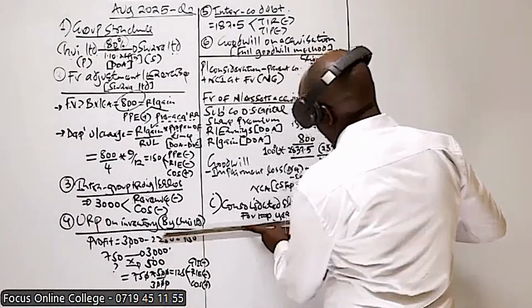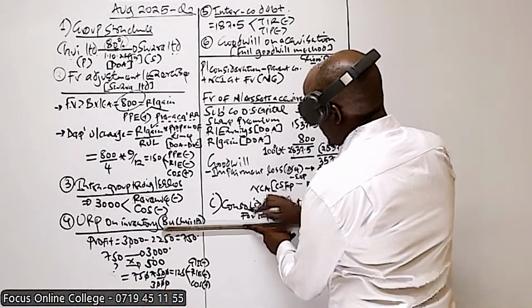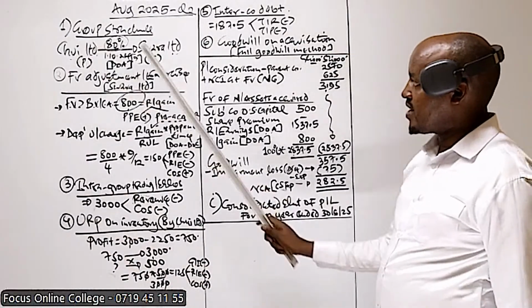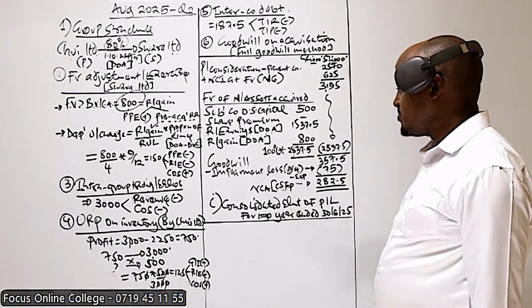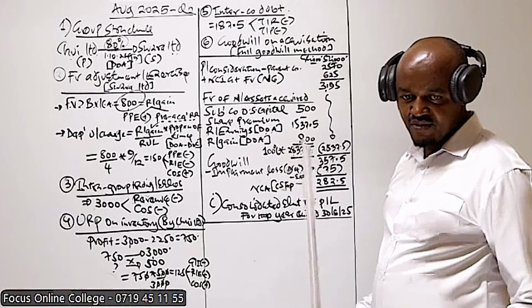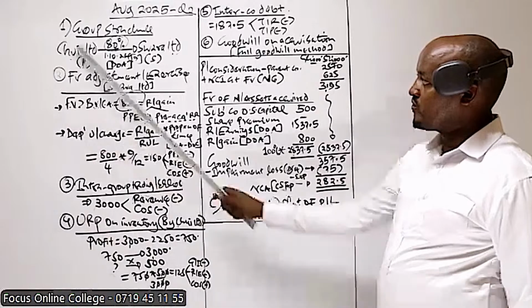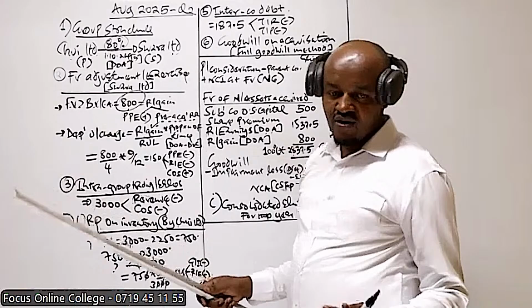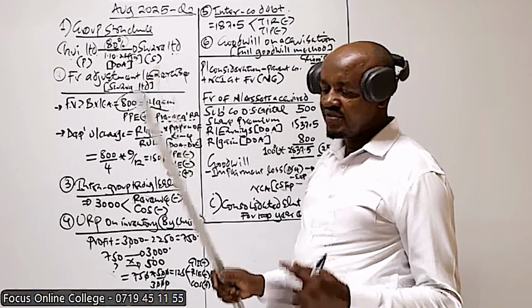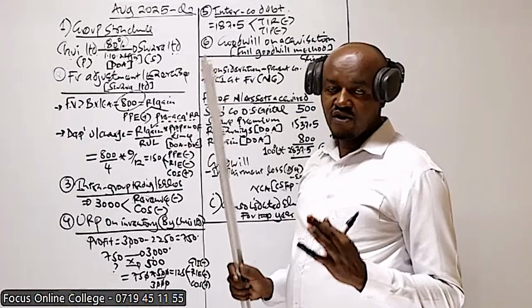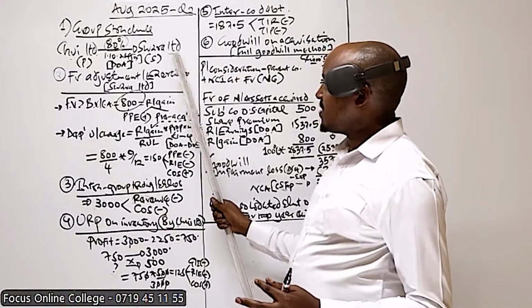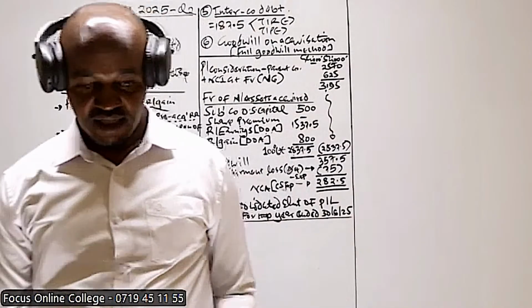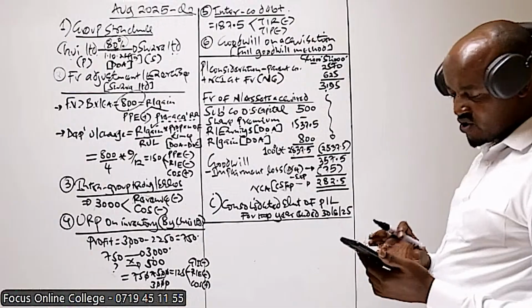And basically for us to prepare this, we will be guided by our group structure, because remember we have the parent, we have the subsidiary. How do we prepare this? We prepare this by combining similar items of revenue and expenses, those of the parent, those of the subsidiary. But basically we have said this subsidiary, taking into account it was acquired 9 months to the end of the year, we will take its revenue and expenses only for 9 months. We apportion the revenue and expenses of Swara on time basis. And basically, we will also make the necessary consolidation adjustment.